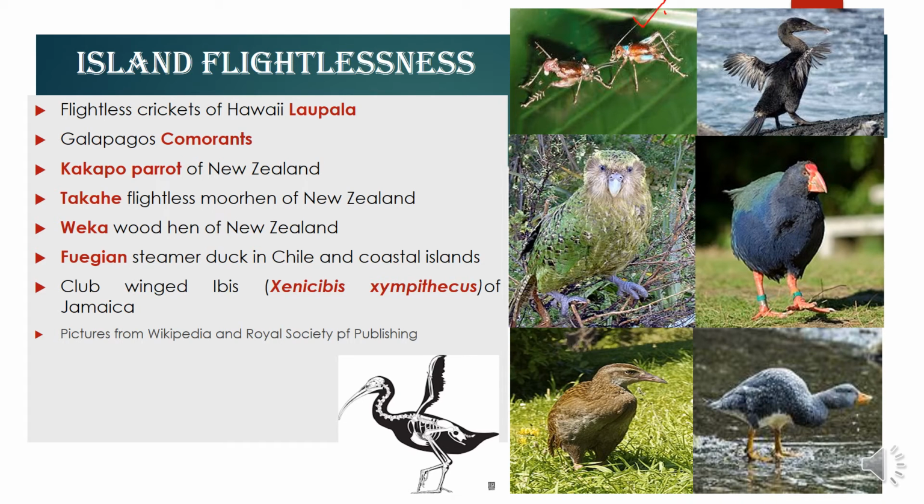This is the swordtail Hawaiian cricket, which has also lost its flight. Generally, bush crickets take flight, but this Laupala cricket, shown in this diagram, has lost its hind wings.